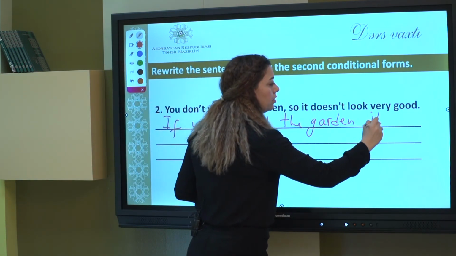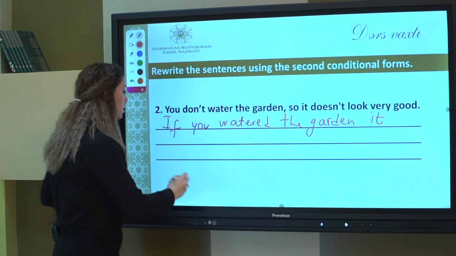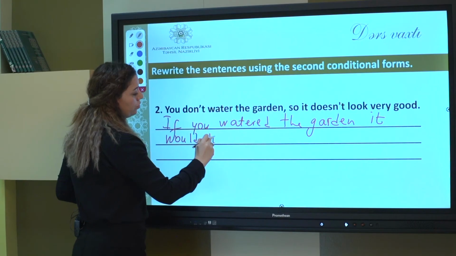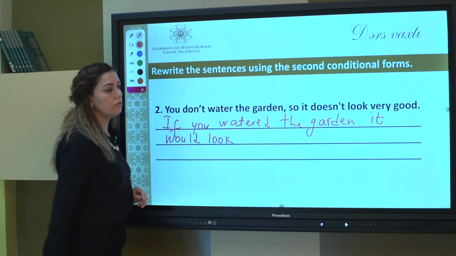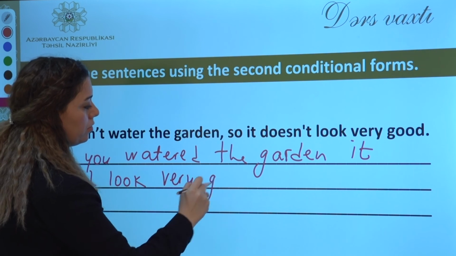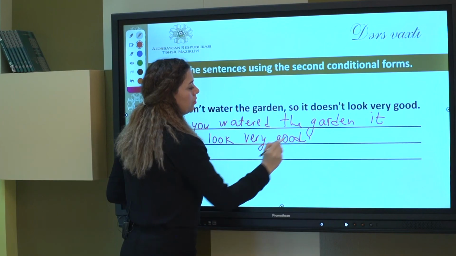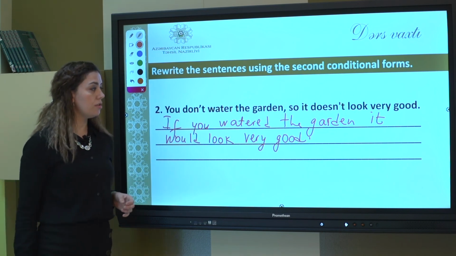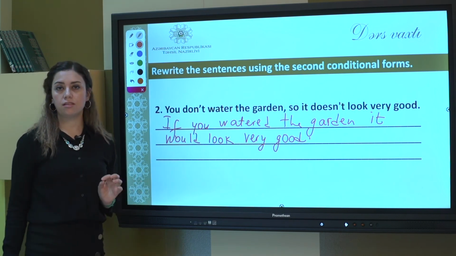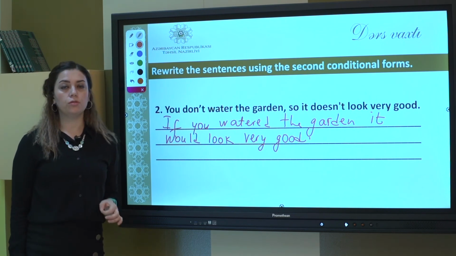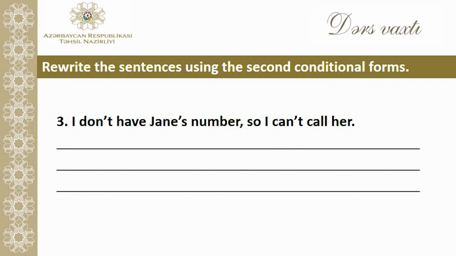It means the garden. It would look very good. What is the unreal situation here? The situation is that the garden doesn't look good right now. But if you watered it, it would look good. The last one, dear students.